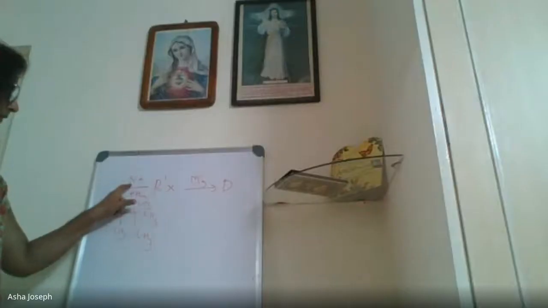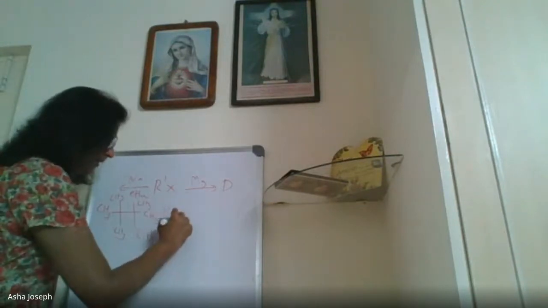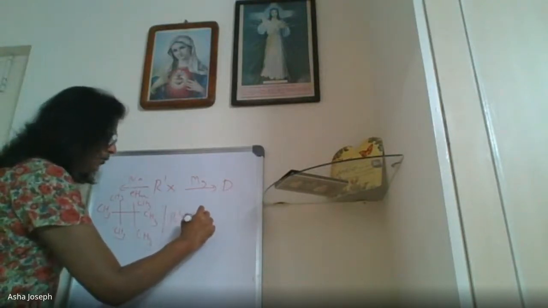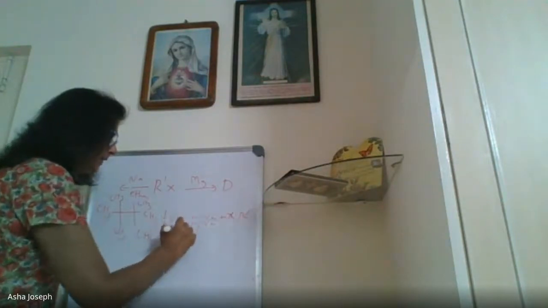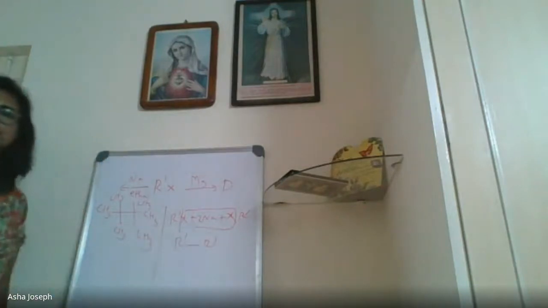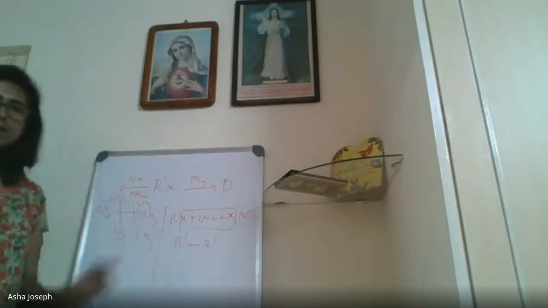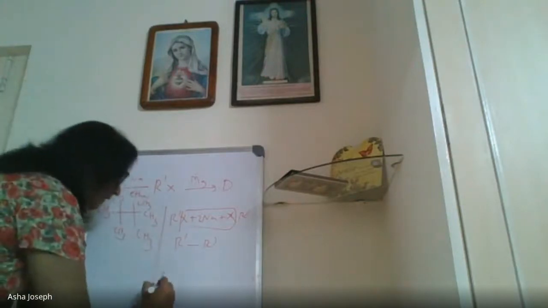Now this R dash X with the sodium, see, if I write here, R dash X plus 2Na plus R dash X will be R dash R dash. That is it. This compound is R dash R dash. Agree? So from that we will take R dash.